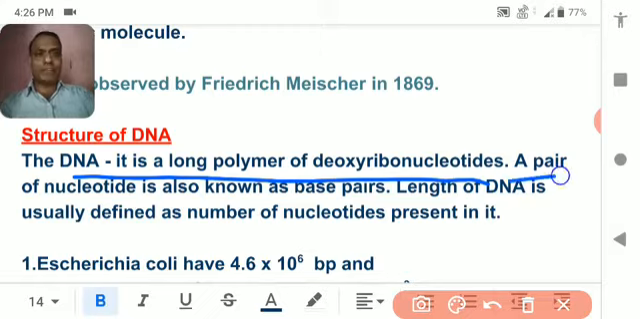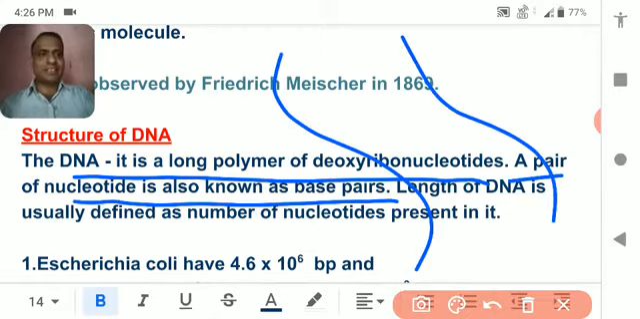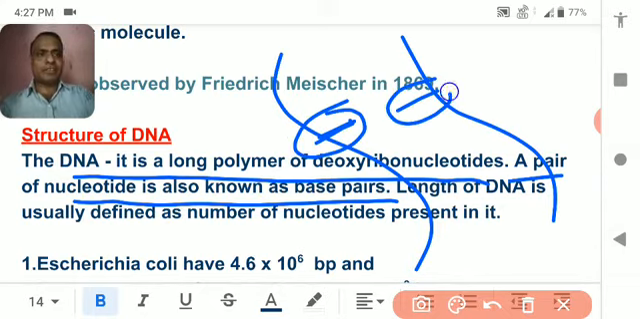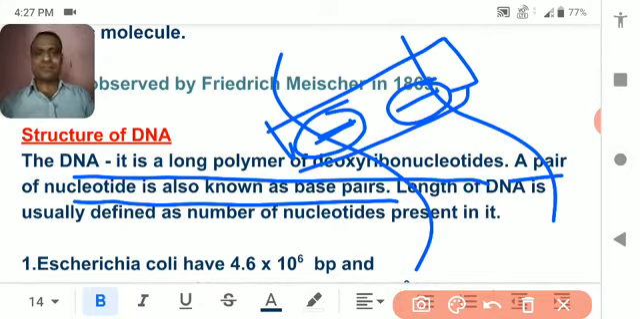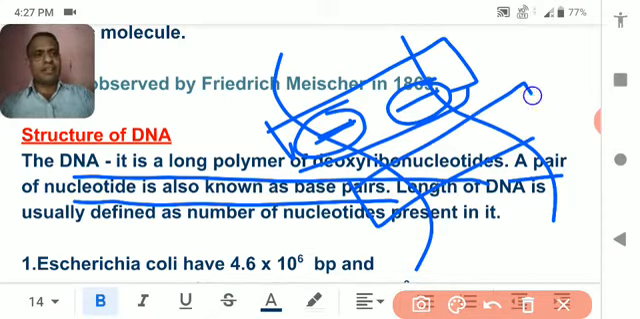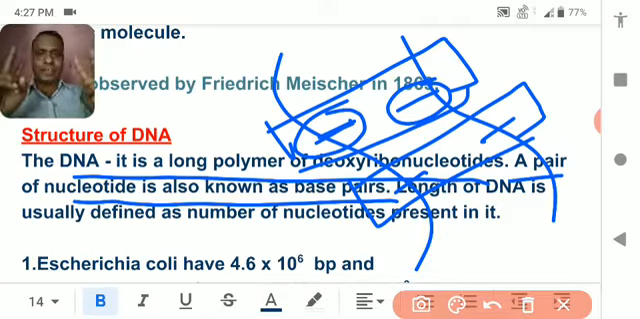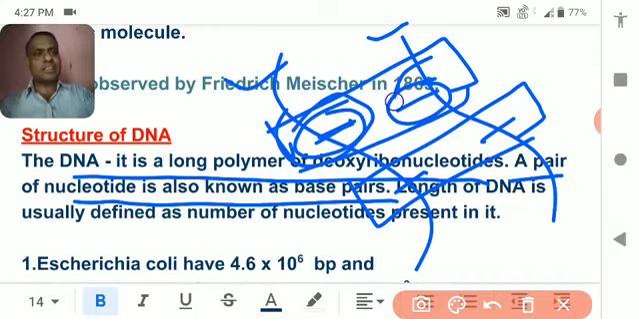A pair of nucleotides is also called a base pair. See, this is a DNA, one nucleotide paired with another nucleotide. So this one pair is called a base pair. Understood? Again there will be another base pair of two nucleotides, because I told you two strands are there. One nucleotide is present just opposite to another nucleotide, and they become paired to each other. So this is called a base pair.